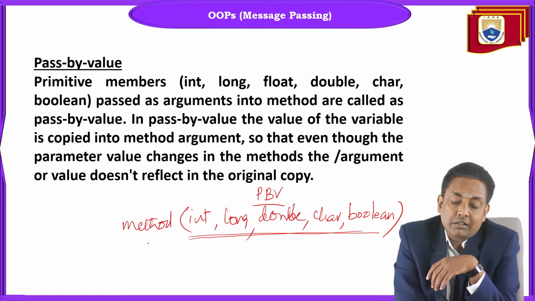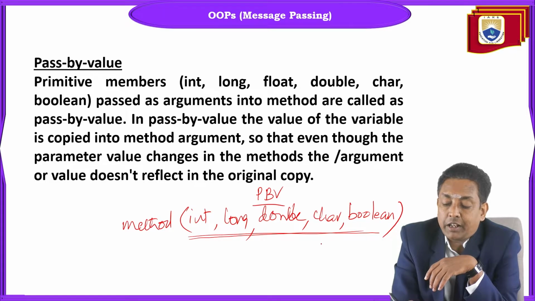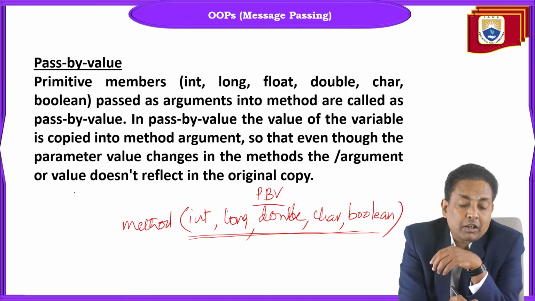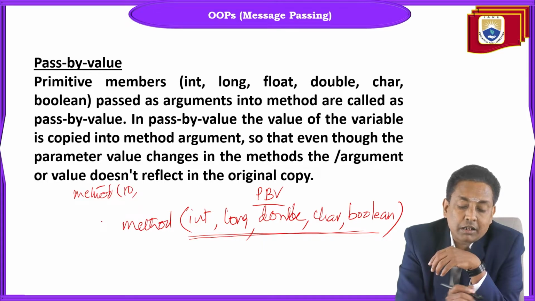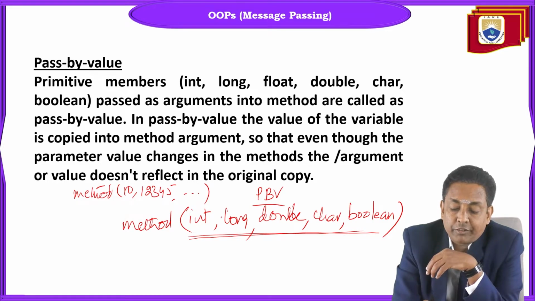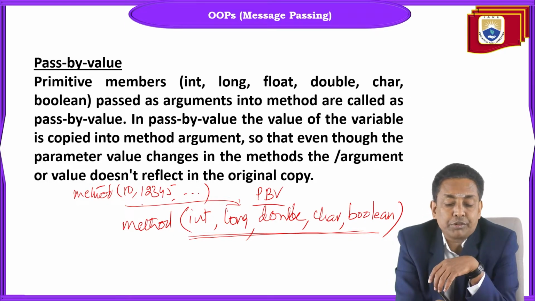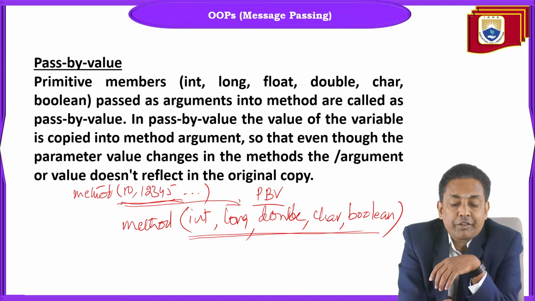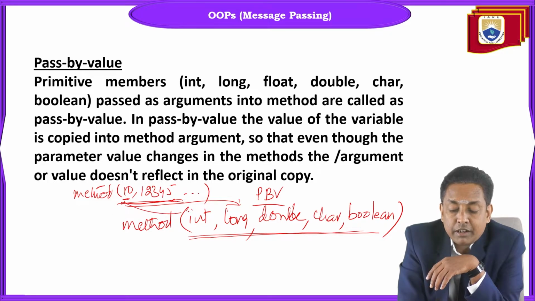So what is the difference between pass by value and pass by reference? Here is a method, and into the method we take these types of parameters. While calling the method, we will pass arguments, like 10, comma, 1 2 3 4 5, something like that. These are the parameters; while calling the method and passing the values, we call them arguments. Whenever we pass arguments into a method, this int value will be copied here, this long value will be copied here.